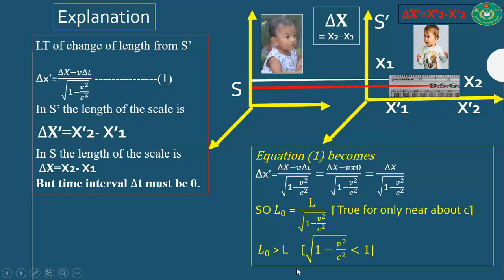Okay, and now we are getting this equation: L naught is equal to L divided by root over 1 minus v square by c square. Here L naught is greater than L, and this means the length of an object in moving state will be less than its length in static state. This phenomenon is known as Lorentz-Fitzgerald contraction.